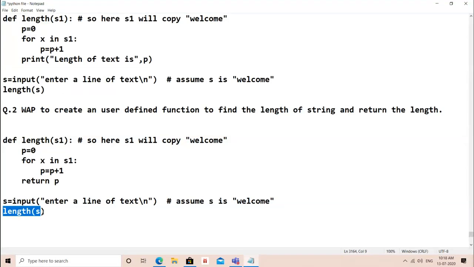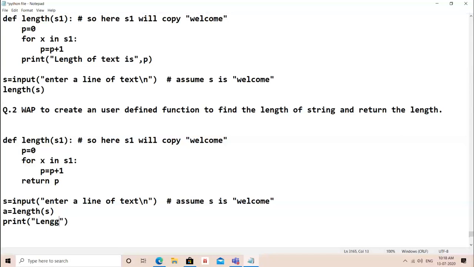Now this will be acting like an expression. Function की calling क्या हुआ? Expression की तरह act कर रही है. तो value of p will come here at this highlighted point. So what we can do? We can store it in some variable. Let me take one variable, a equals to. So now this will become an expression. First the function will be called. The function statements will be executed and the result of p will be transferred over here and stored in a variable. So now you can print the length. So simple.